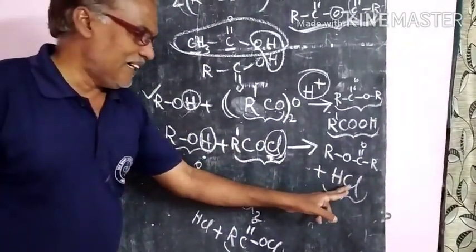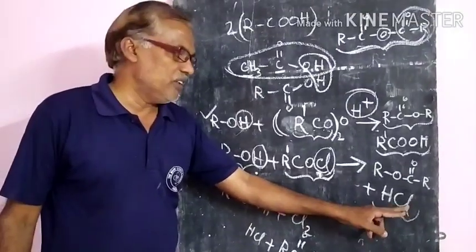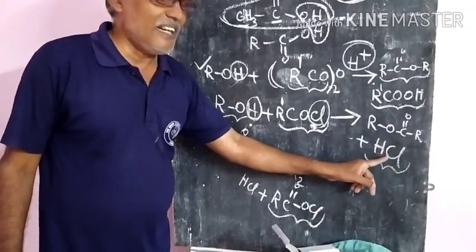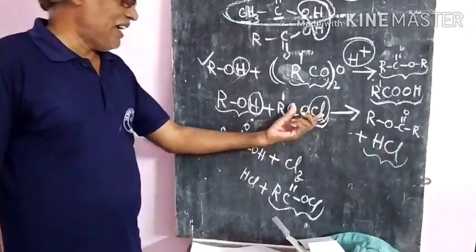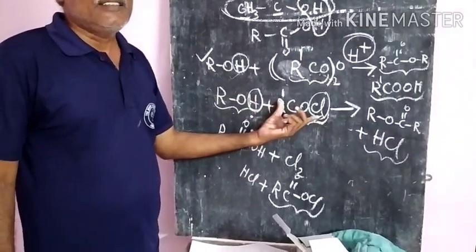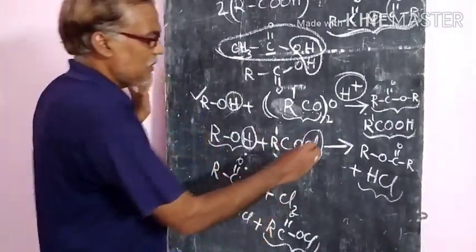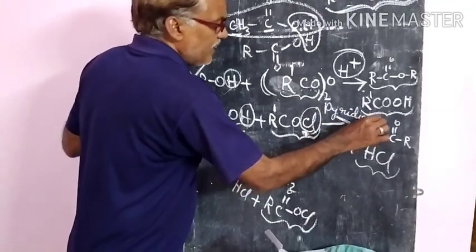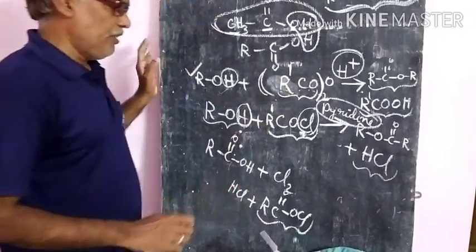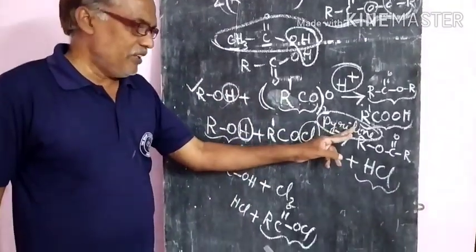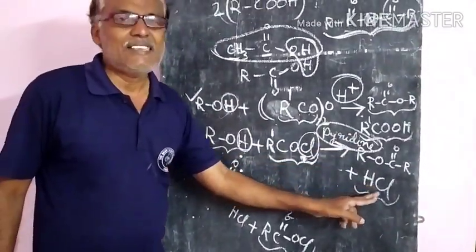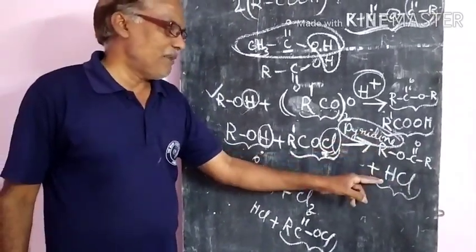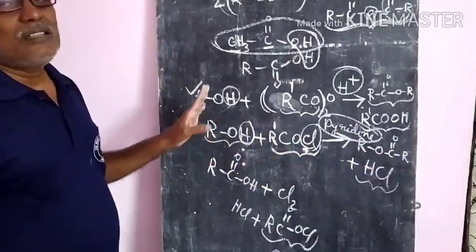So when acid is formed as the byproduct, if it is not removed, again the reaction will take place. So to neutralize this acid, we will continue this reaction in the presence of a base, that is pyridine. So this is the most important. Why do we use pyridine? It is a base. To remove the acid that is formed and neutralize it, we will use pyridine and you will get the ester.